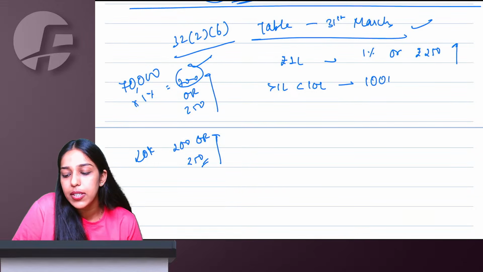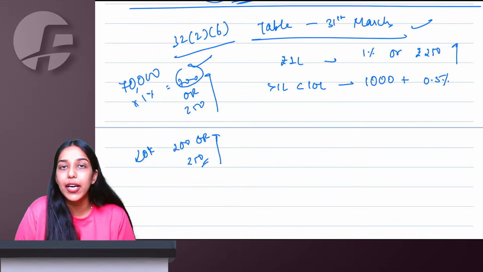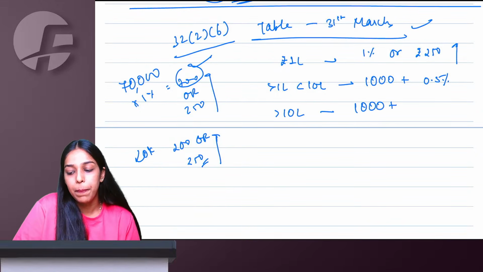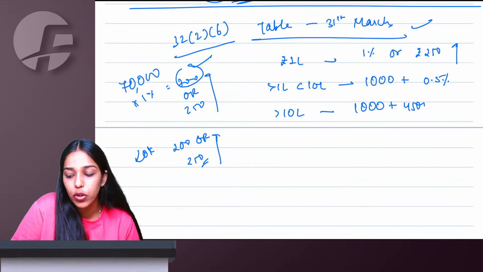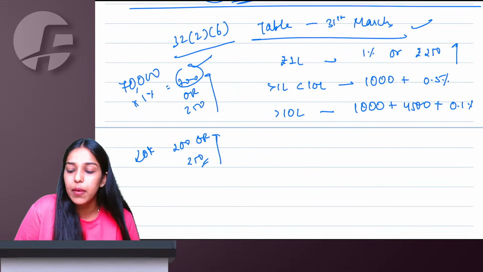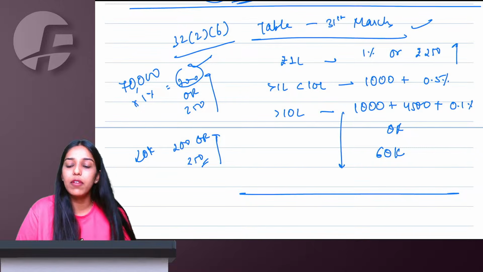First 1 lakh 1%, 1000, plus whatever is above 1 lakh, 0.5% of that you have to take. More than 10 lakh: first 1 lakh 1%, 1000. Next 9 lakh 0.5%, 4500, plus whatever is above it you will take 0.1 percentage and compare it with 60,000. Whichever is lower will be your value of supply.